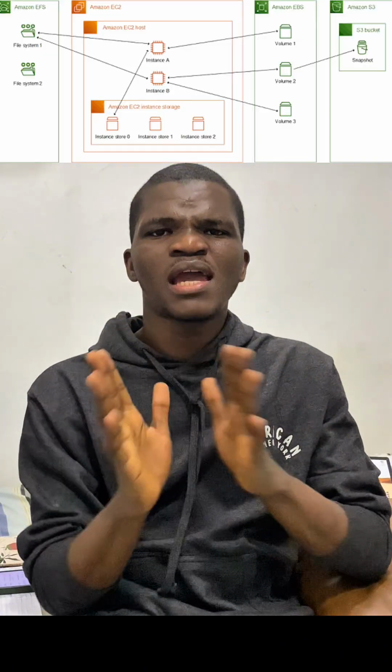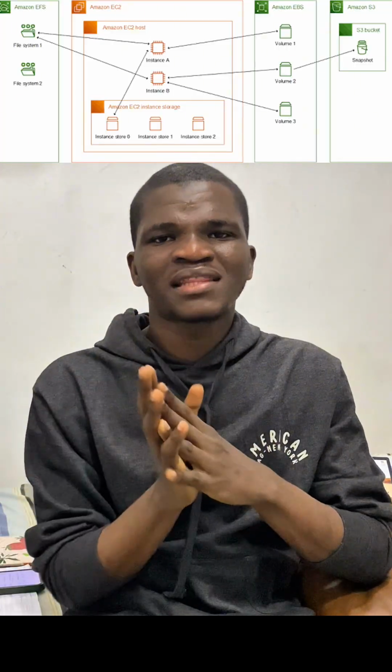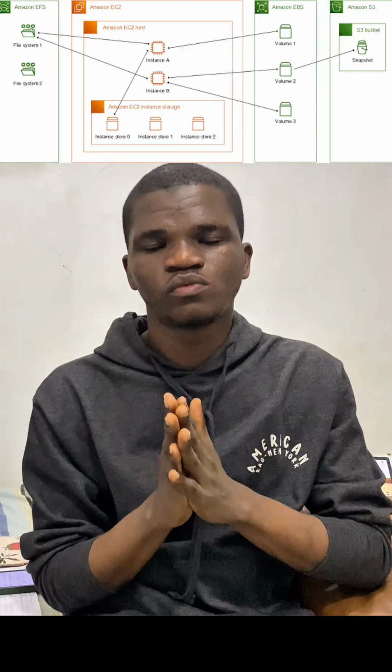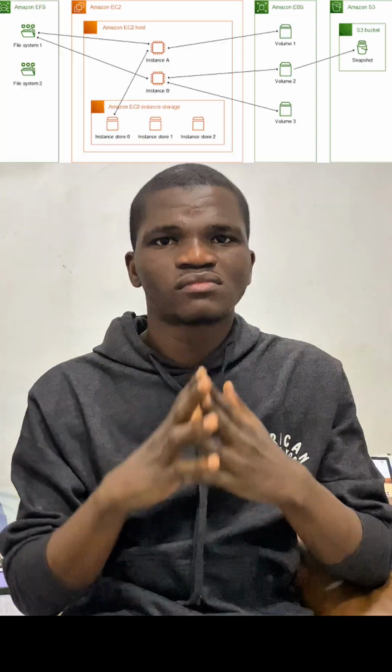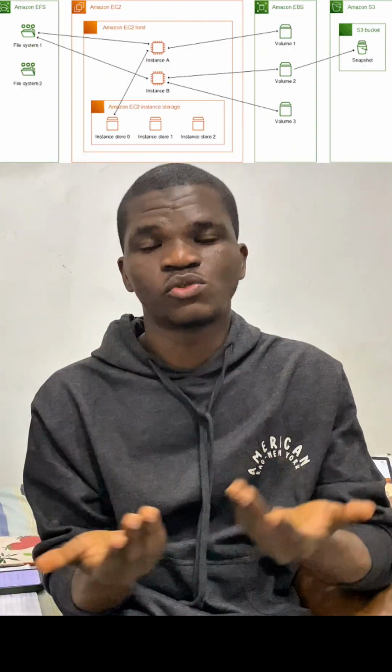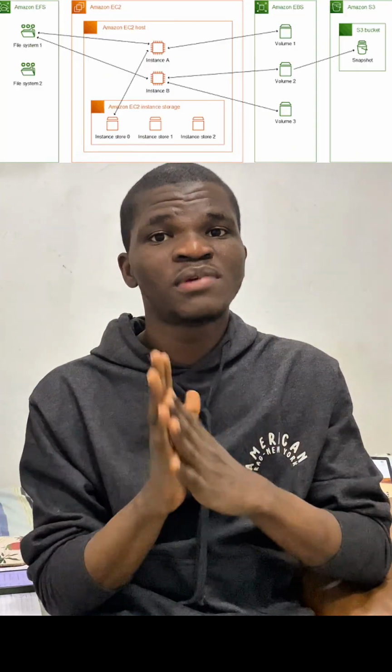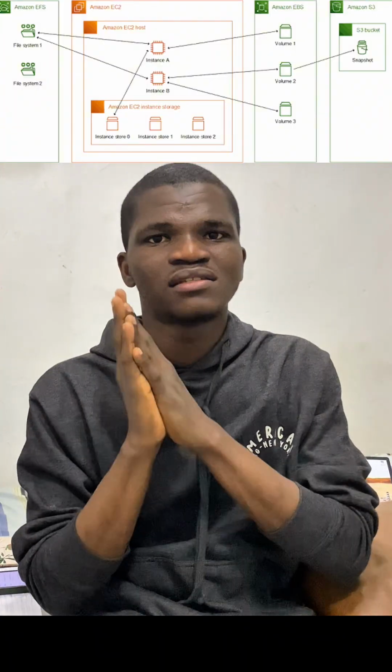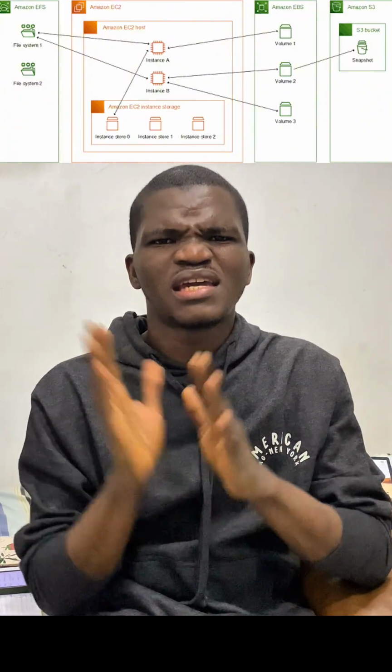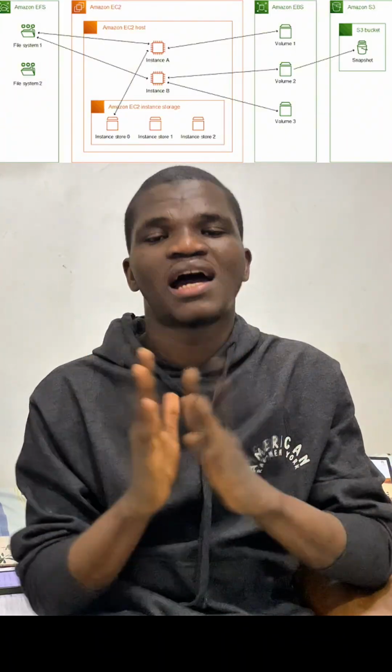Now, for every EC2, you can attach one EBS volume. You can attach 2 or 3 EBS volumes to one EC2. You may decide to just create an EBS volume without attaching it to any EC2 web server. It is permitted and it is allowed. But you just need to understand that EBS volume is the primary storage of our EC2 web server.